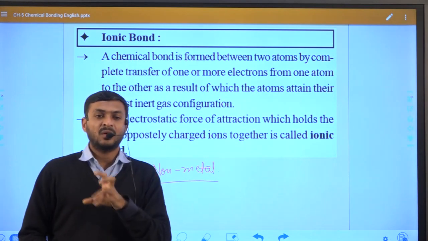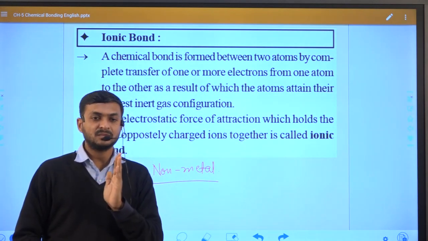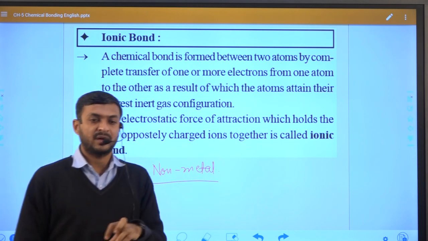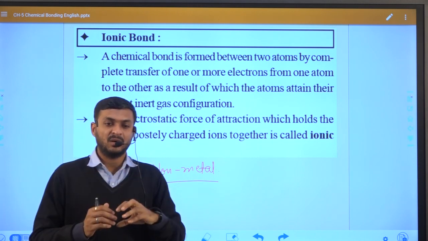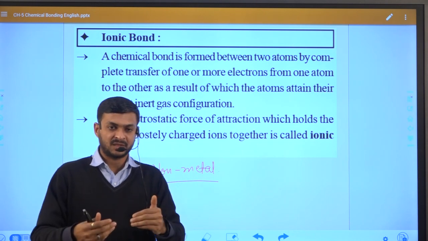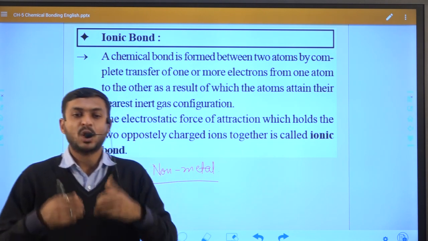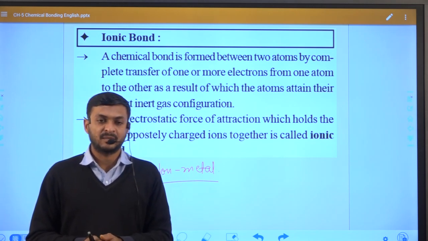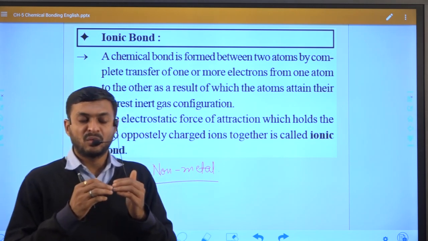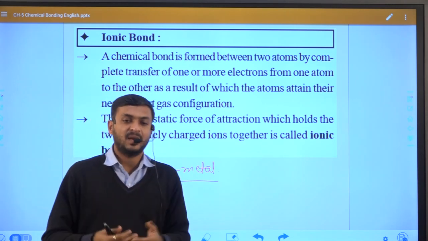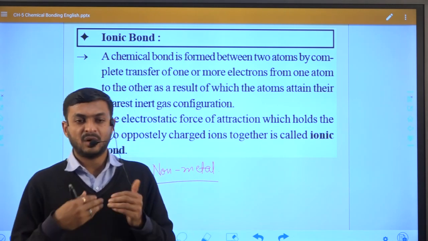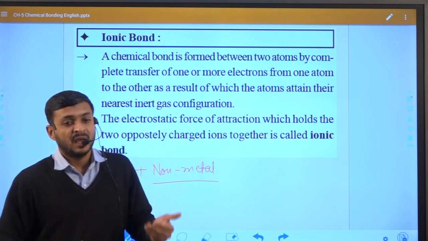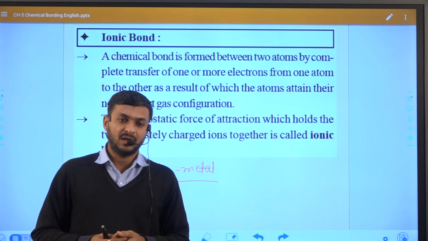Now, what I discuss here is, in this bond, the transfer of electron will take place. Now the question comes into our mind: which element will transfer or release the electron, and which element will accept or gain the electron?